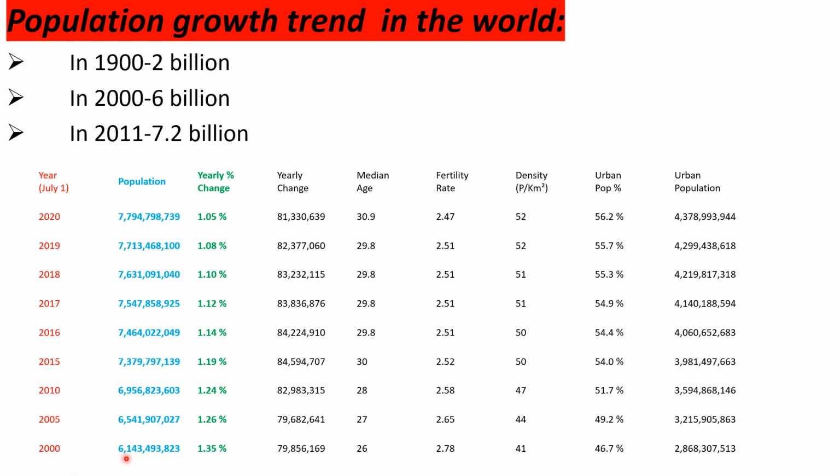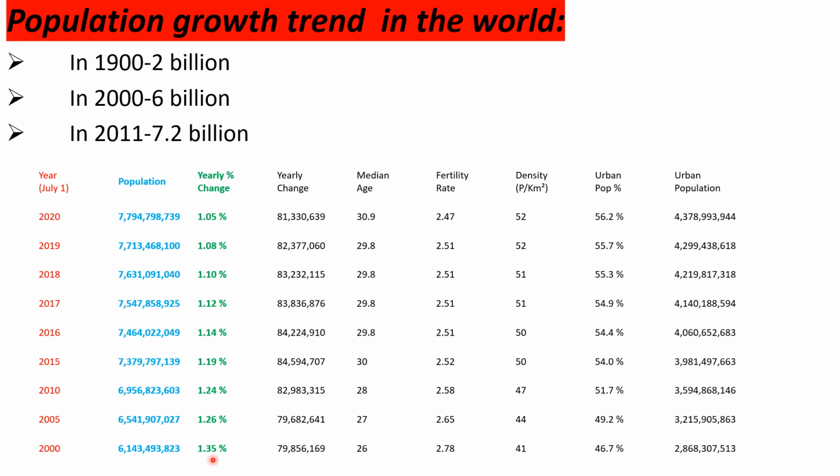In the year 2000, the population was 614 crores 34 lakhs 93,823. In the year 2020, the population is 779 crores 47 lakhs 98,739. The yearly change is 1.05%.